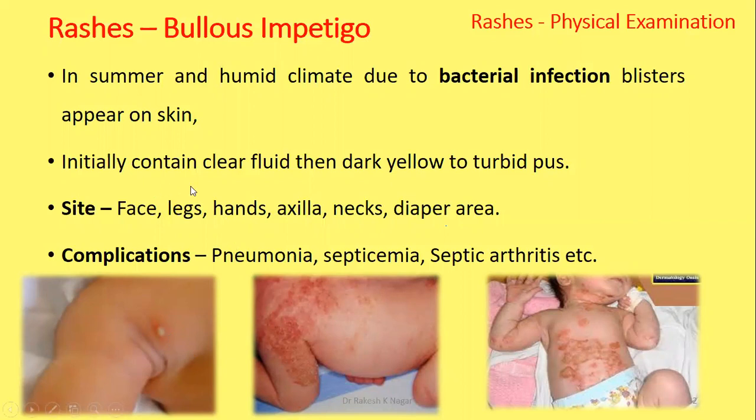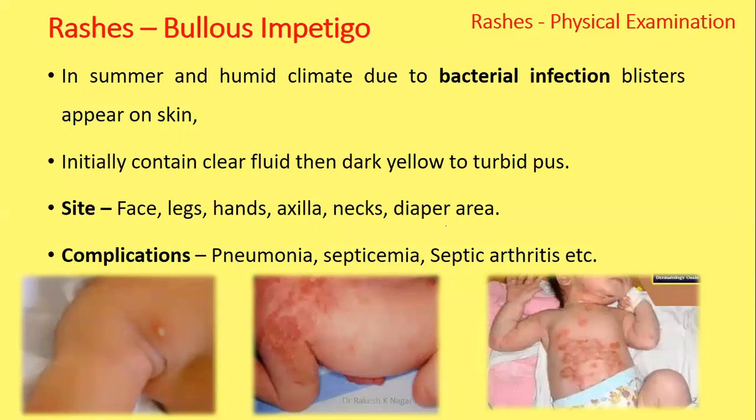Initially these contain clear fluid, then dark yellow to turbid pus. The common sites of bullous impetigo are the face, legs, hand, axilla, neck, diaper area, and joints of the skin.